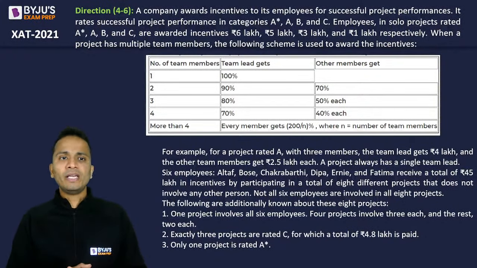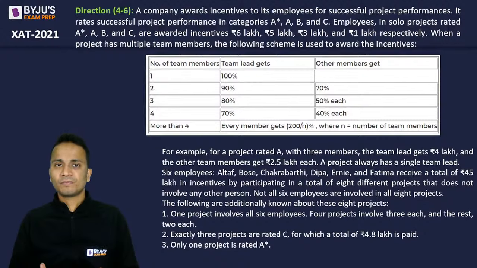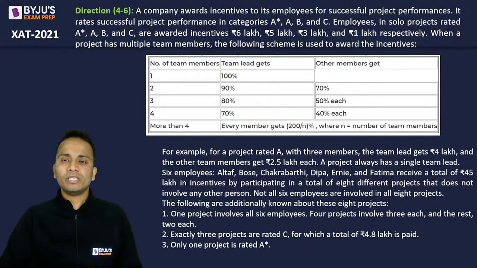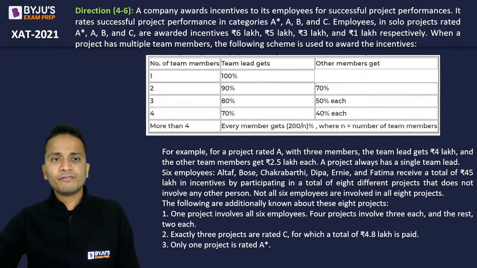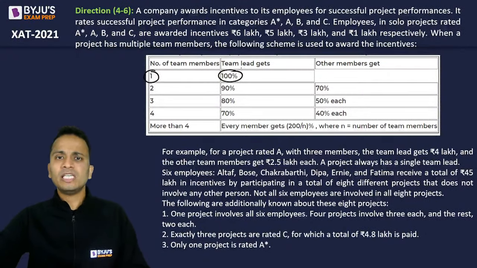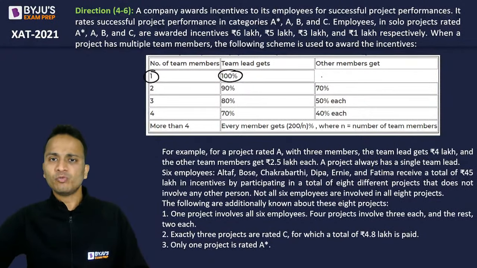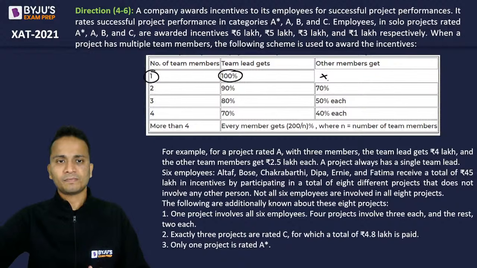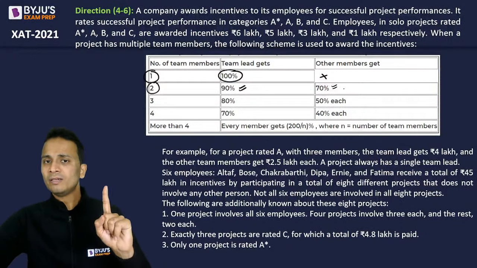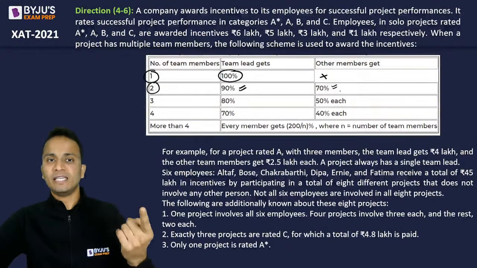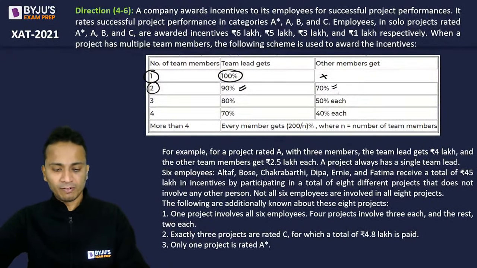All right. Now, when a project has multiple team members, then the following scheme is used to award the incentive. So please carefully understand the incentive scheme. If there is only one member in the team, that person will get 100%. So the team lead will get 100%. We don't have any other members, so nobody else will get anything. Now, if there are two members in the team, then one of them obviously is a team lead. So the team lead will get 90% and the other member will get 70% of the incentive decided. Right? And I'll give you an example for this. Okay.